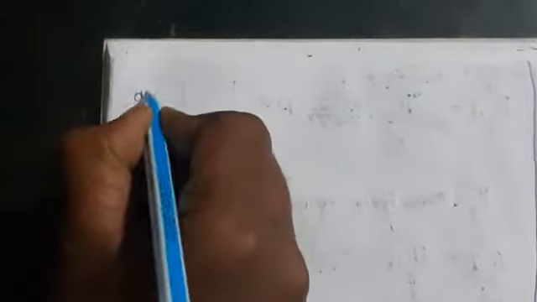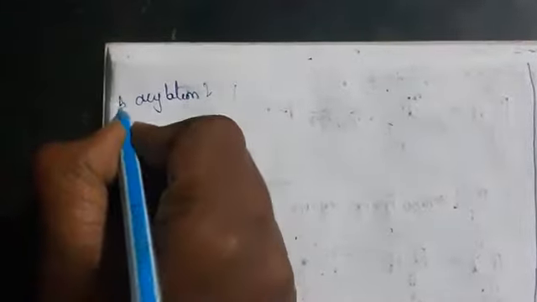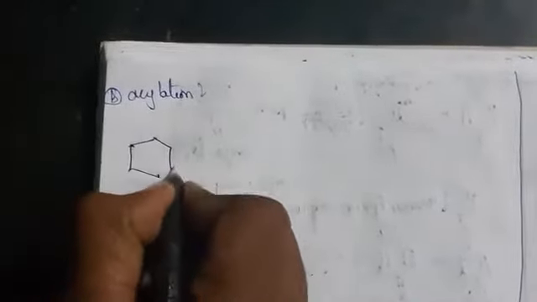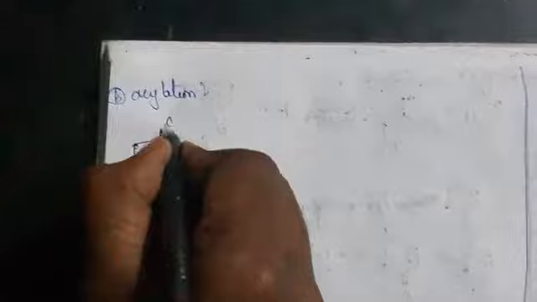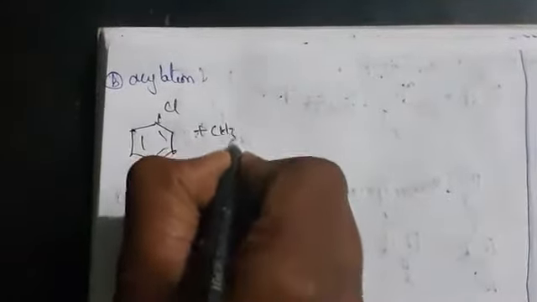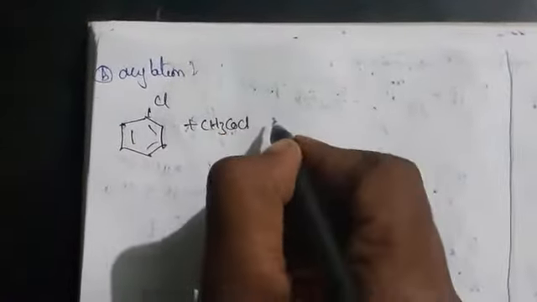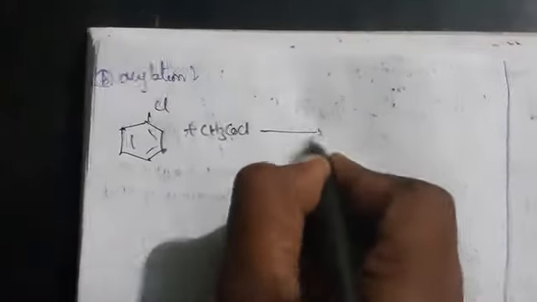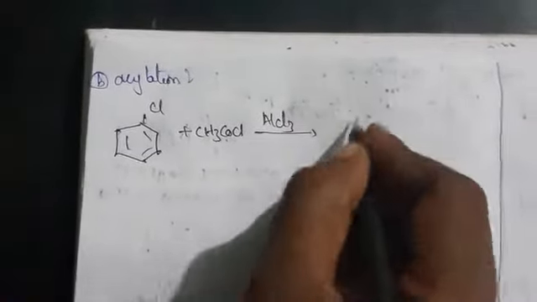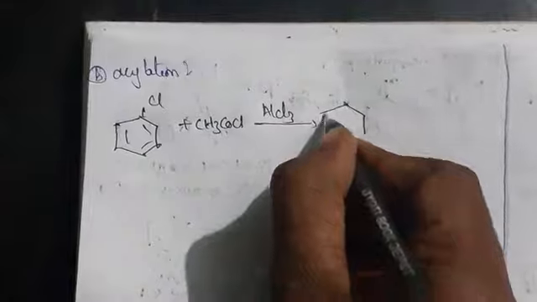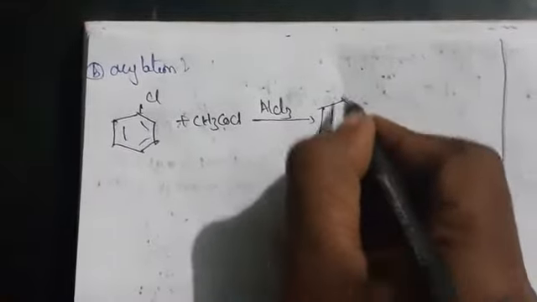So next one we are having acylation. In Friedel-Crafts reaction, I have told you two reactions. One is alkylation, another one is acylation. So acylation is nothing but acetyl chloride we are going to take here. Here Cl plus CH3COCl. Okay, so which will be treated in the presence of AlCl3. So you are going to get here Cl